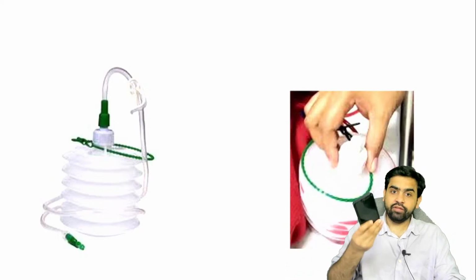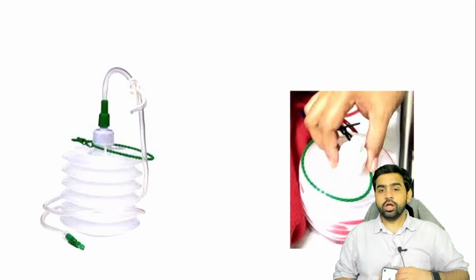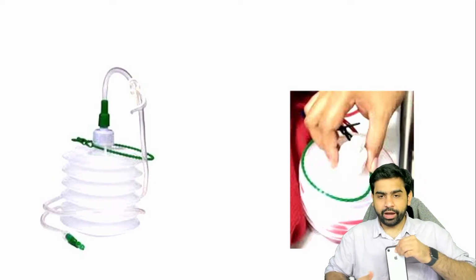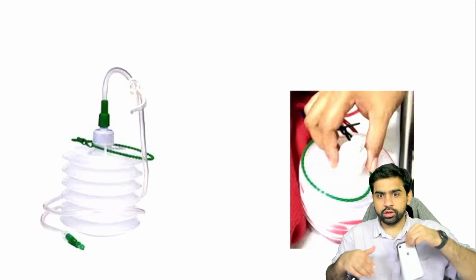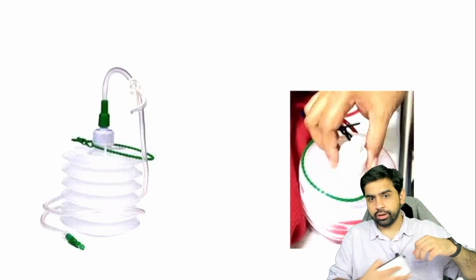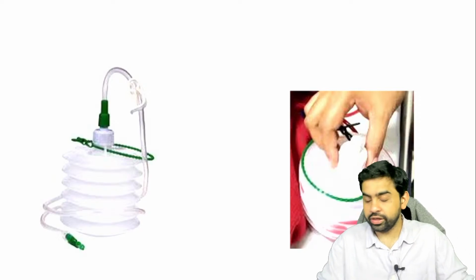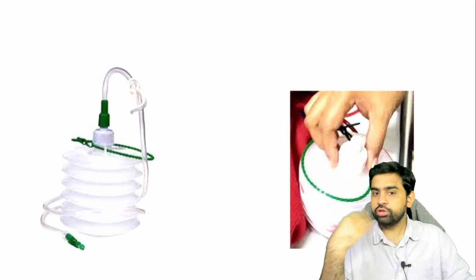Okay, so what is a pedicled TRAM flap? Let's assume that this is the transversus rectus abdominis muscle, over here. What you can do is cut the blood supply of the lower end, and this is then a flap based on the pedicle. Now you can turn the skin and bring it over here to do the reconstruction. So this is what is called a pedicled TRAM flap. Now this is something which is not used.